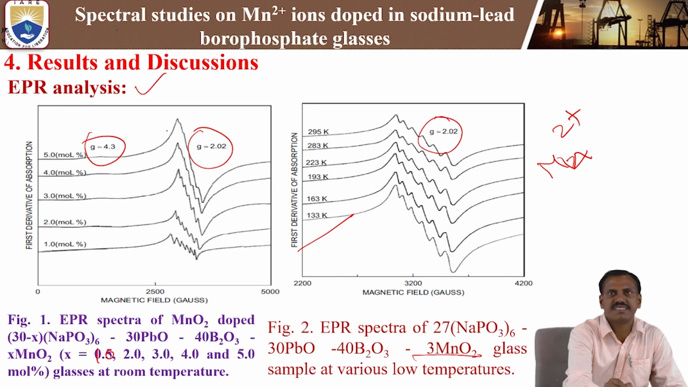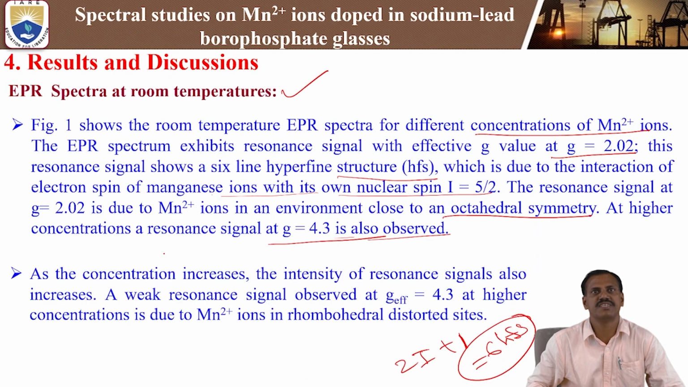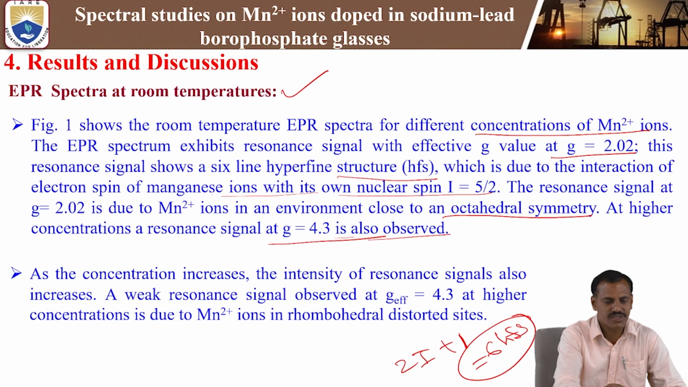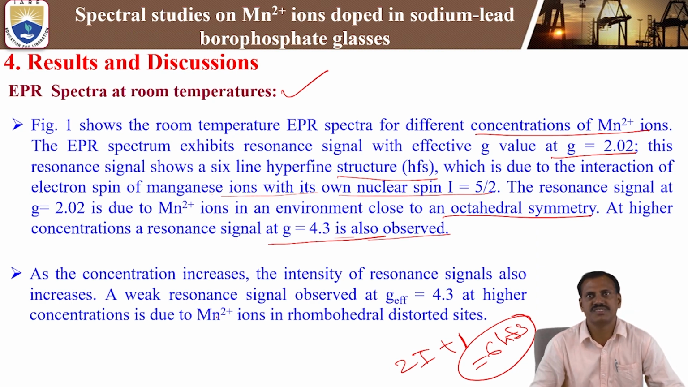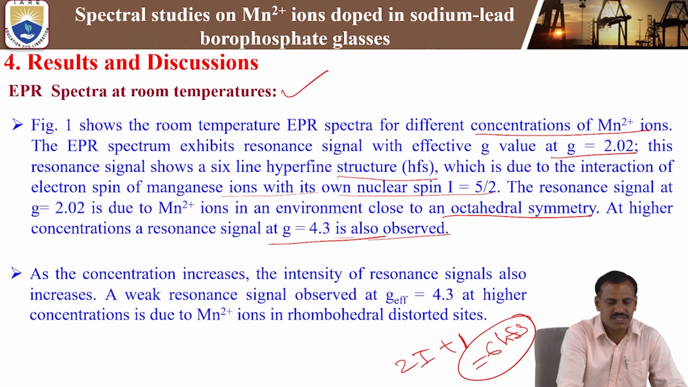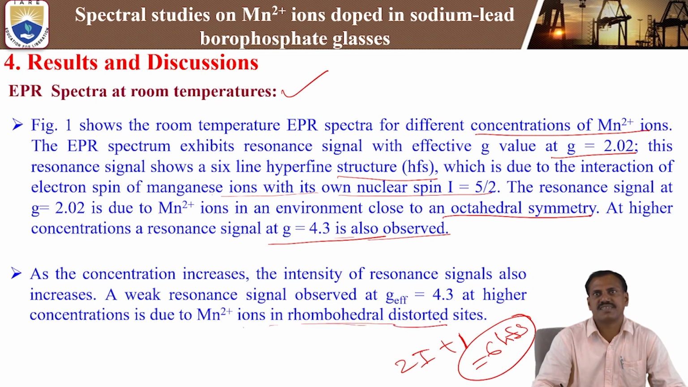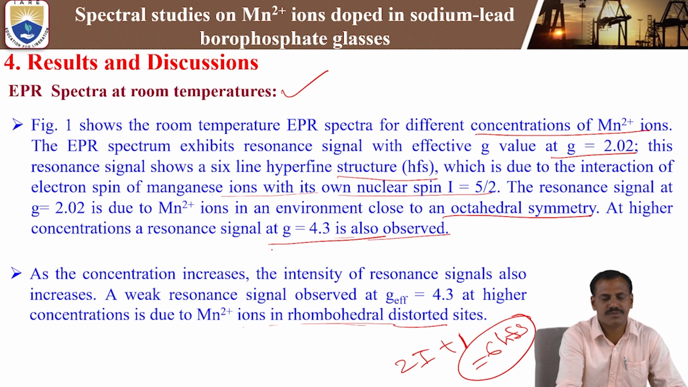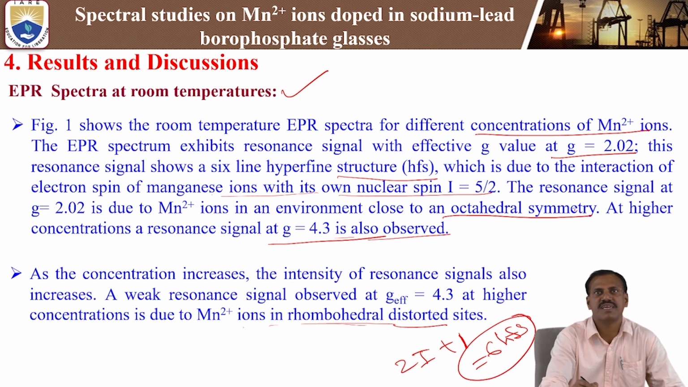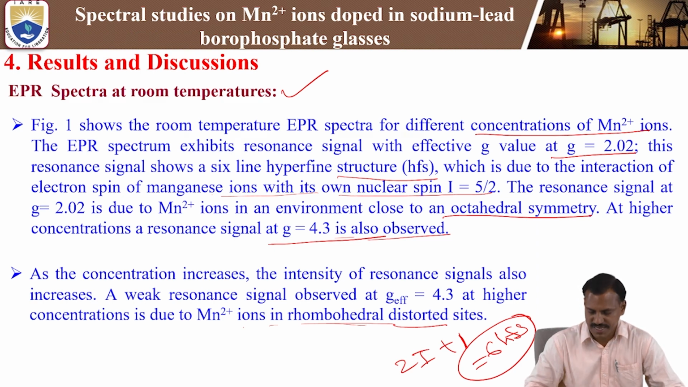As concentration increases from 1 mole to 5 mole percent of Mn2+, the resonance signal intensity increases. That is mainly due to the Boltzmann distribution law. A weak resonance signal observed at g = 4.3 at higher concentration is due to Mn2+ ions in rhombohedral distortion sites. So g = 2.02 is mainly due to the octahedral symmetry, and g = 4.3 is due to the rhombohedral distortion sites. These are the room temperature EPR signals.